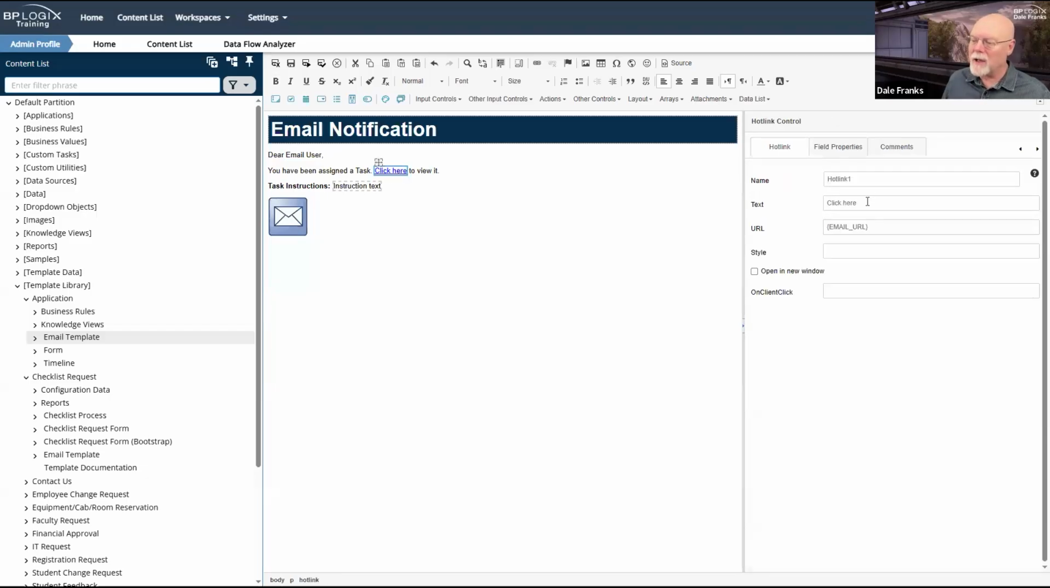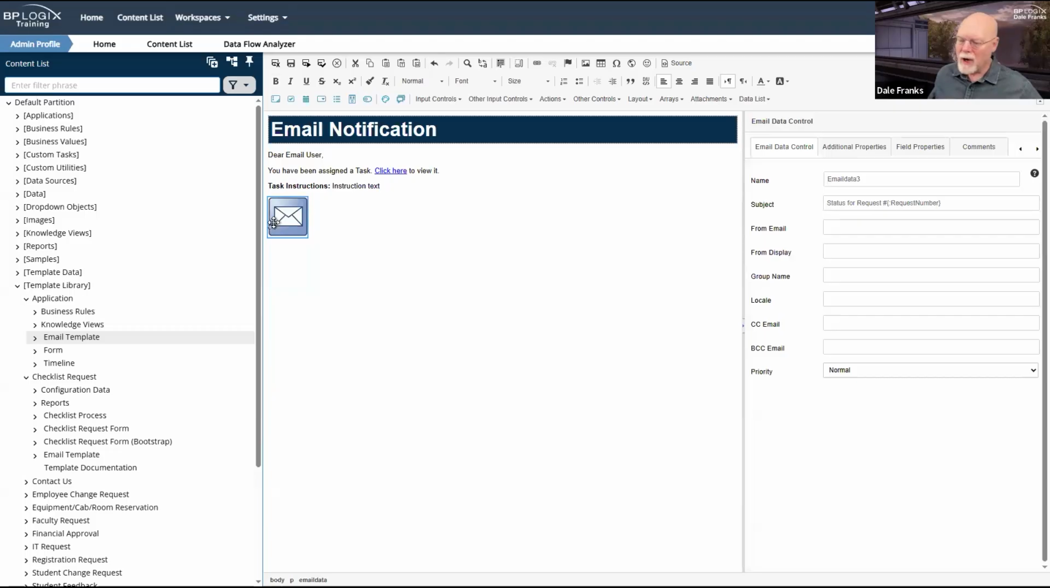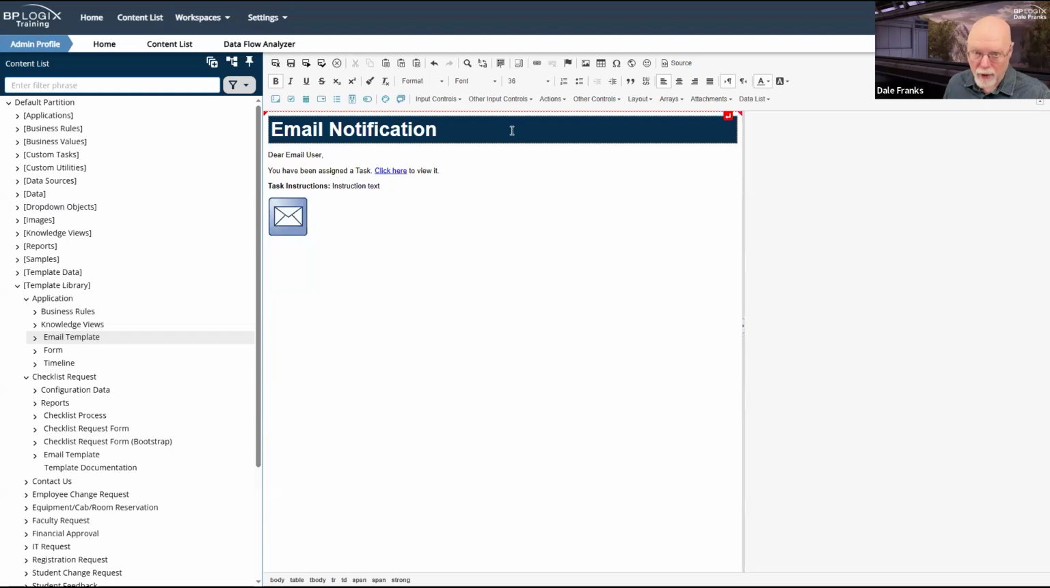I've got a hot link control that directs to the email URL so that when you click on the link, it opens up the form and task context. I've provided the task instructions. There is then an email data control. Notice at the top, I do not include the logo, but I do have the little table with the dark blue background and then the title of the email notification. So everything I need to create a basic application is there.